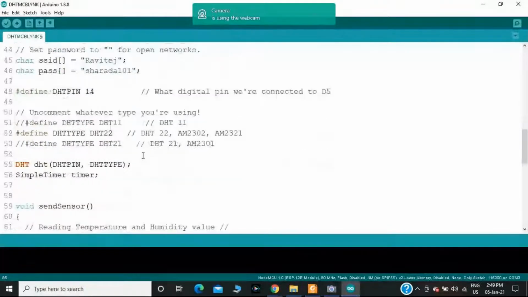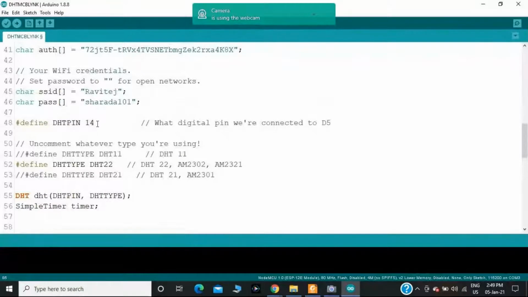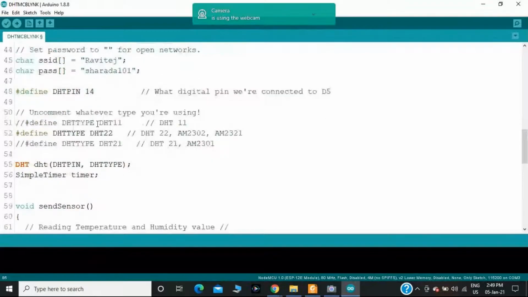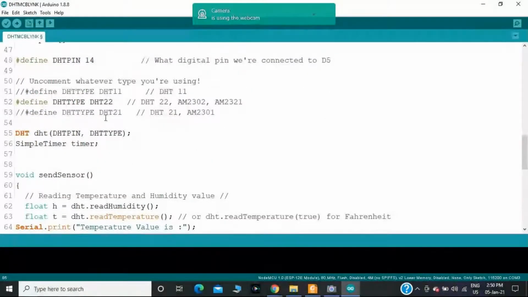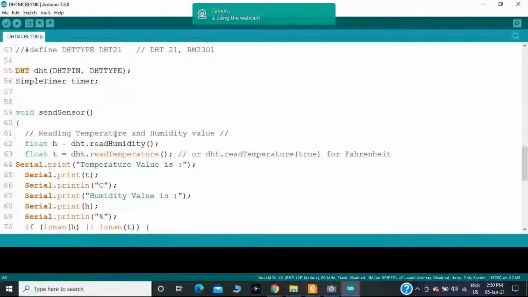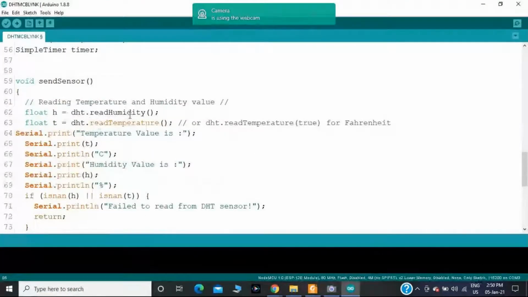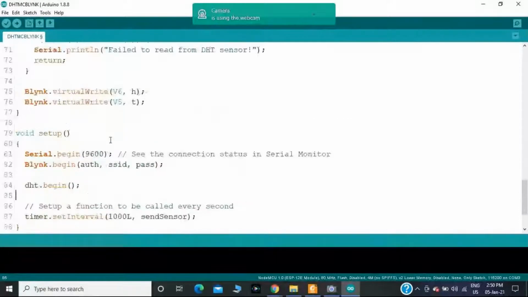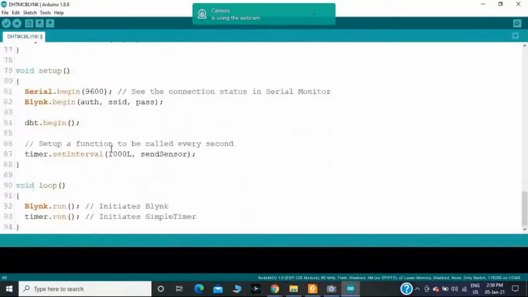Then you should provide the pin number, to which GPIO pin you are connecting between the sensor and the NodeMCU. Then afterwards, which type of DHT sensor you are using. In this example I have taken the DHT22. Okay, and then you have to fetch the humidity value. You should consider dht.readHumidity. In order to fetch the temperature value, you should consider the instruction dht.readTemperature. Then I am running this code.